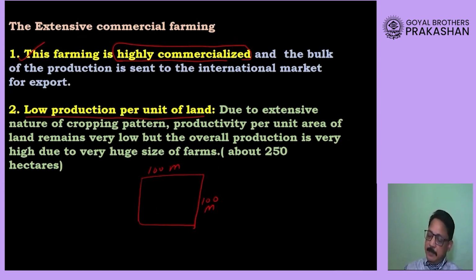In extensive farming, a farmer may have about 250 hectares of land, but from every single hectare the production is comparatively low. That means from 1 hectare the amount of crop production is relatively low. So productivity per unit area remains very low, but because the size of the farm is very big, the overall production will be very high, and in this way the farmers will be able to get a lot of income.